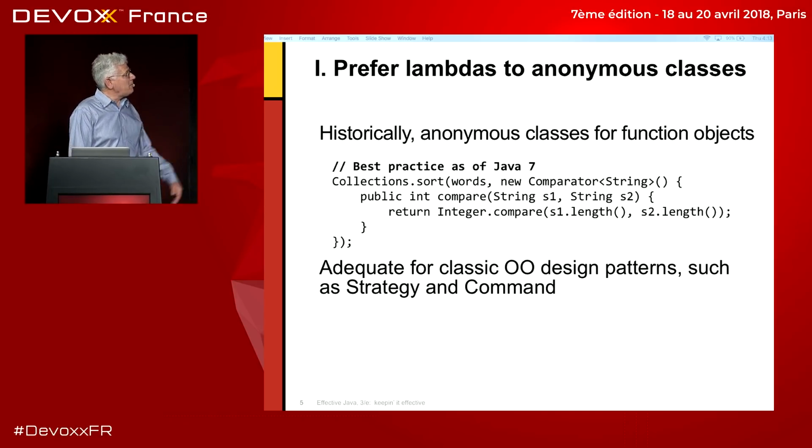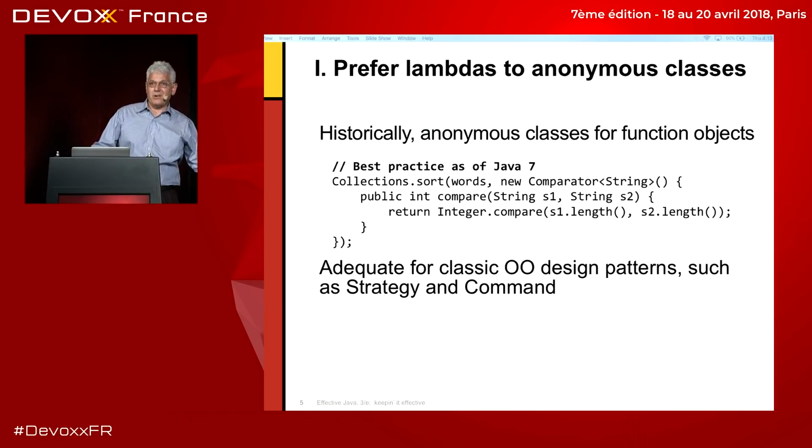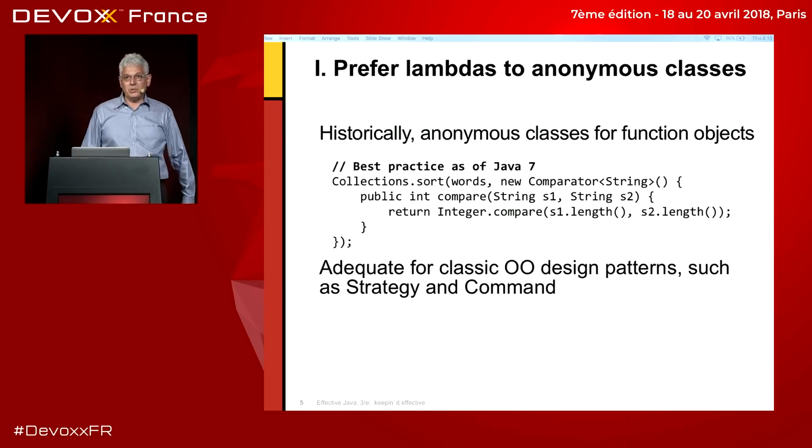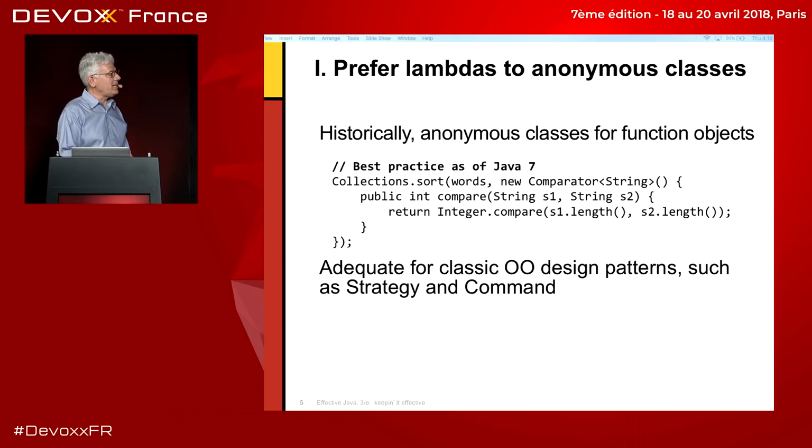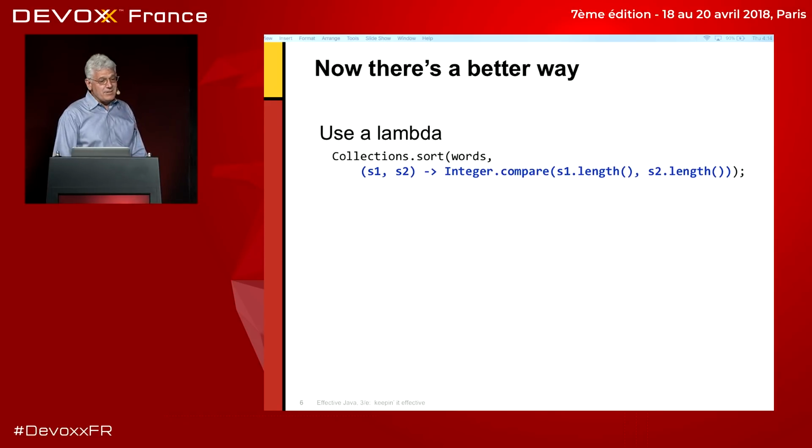That's great. And it was adequate for classic object-oriented design patterns like the strategy pattern and the command pattern, but not so good for more modern functional programming idioms, which have become popular of late, and that's why they added lambdas. Using lambdas, it's much, much prettier. Here's the same thing: Collections.sort of words, but instead of that big, ugly anonymous instance creation expression, we just say a lambda that takes 2 parameters, string 1 and string 2, and returns Integer.compare of the length of string 1 and the length of string 2. So that's a lot nicer, right?